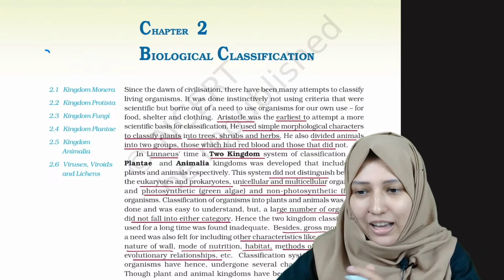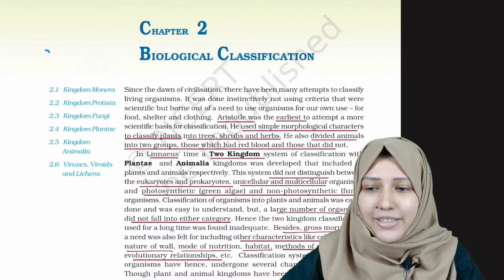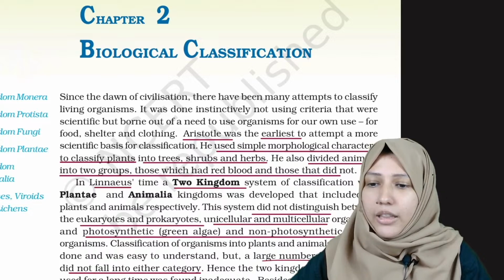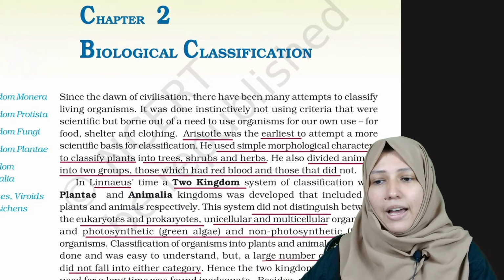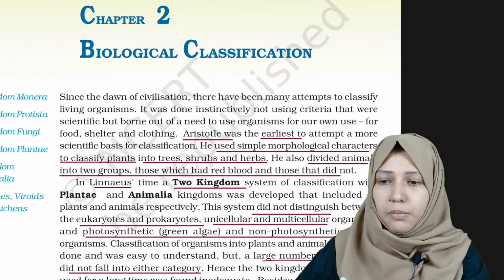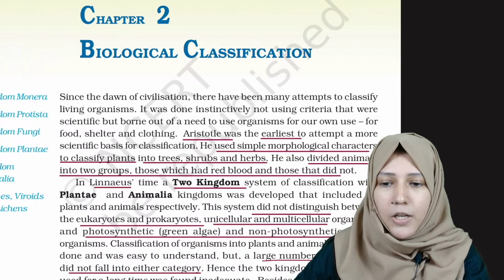Welcome to the NEET Academy. Today we are going to learn the second chapter, Biological Classification. So guys, let's start with the NCERT. In this chapter, yesterday we learned what is important, the types of classification, and today we will learn more about the classification. Okay, so let's start.